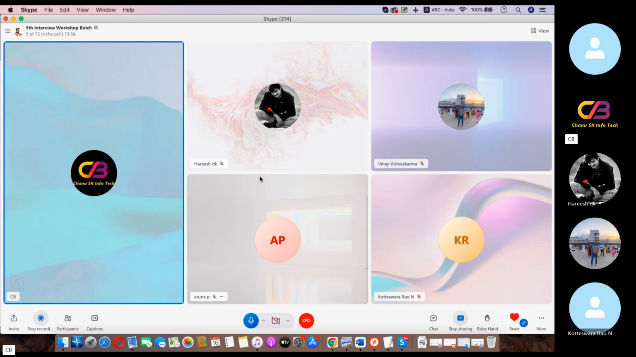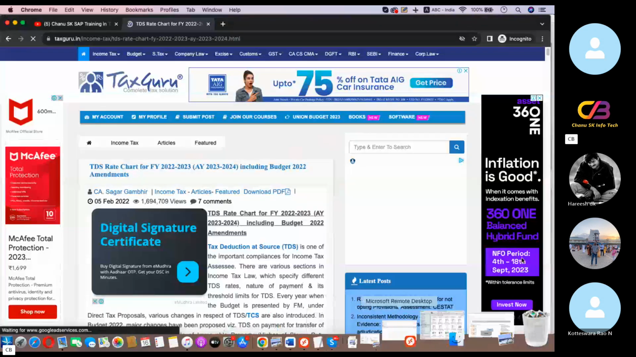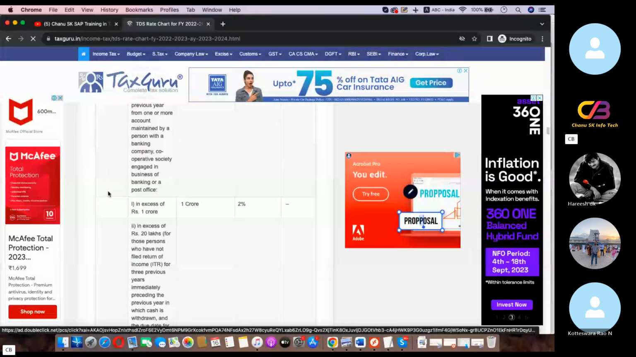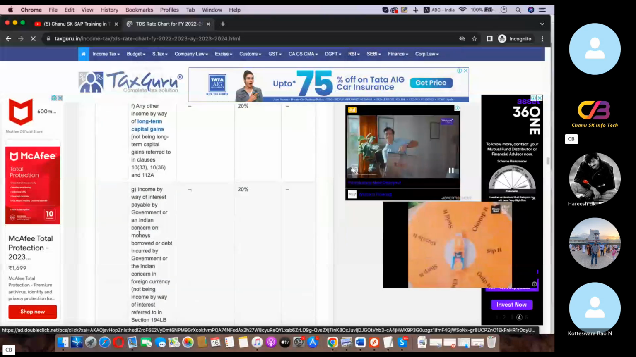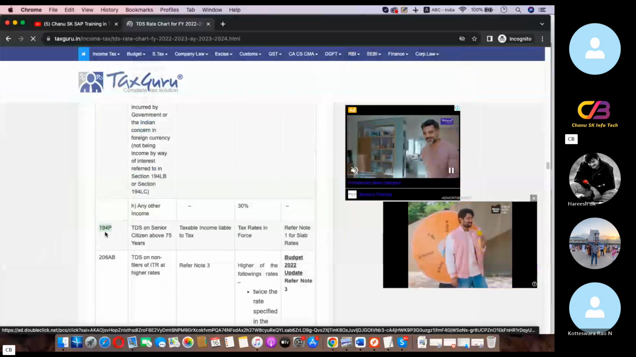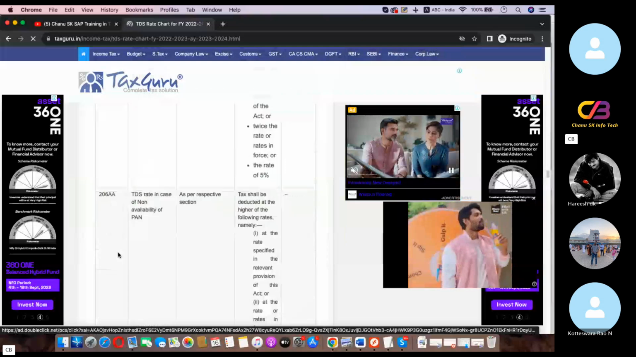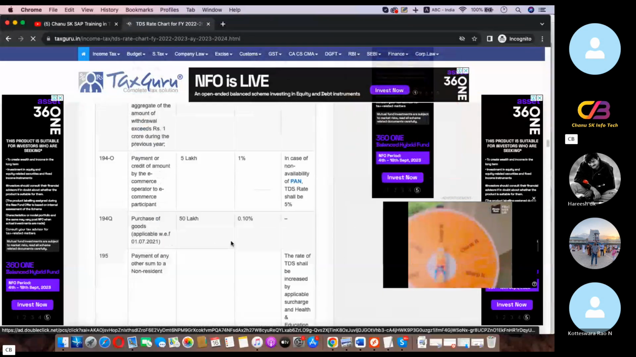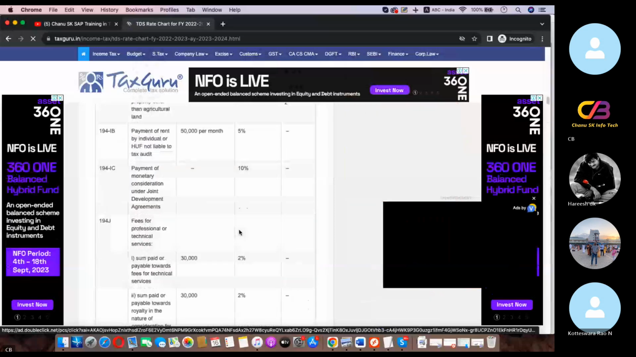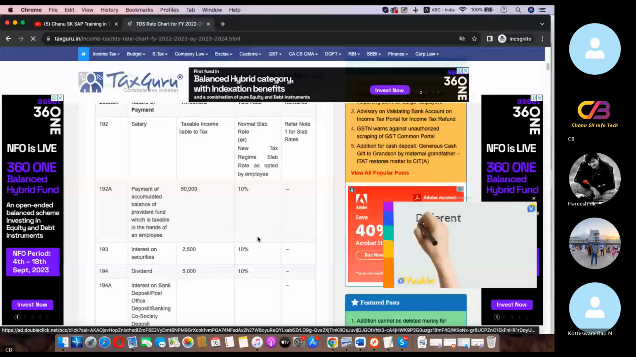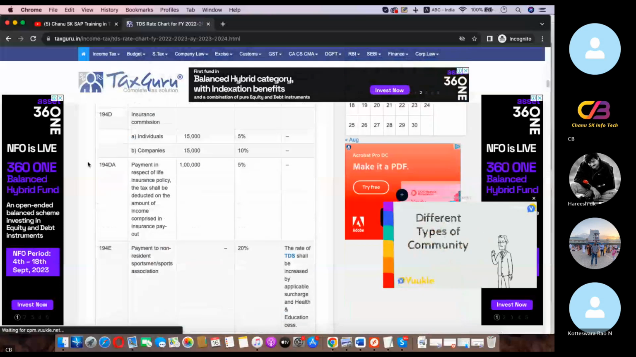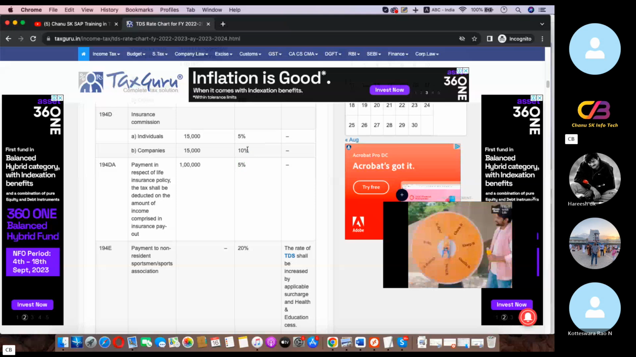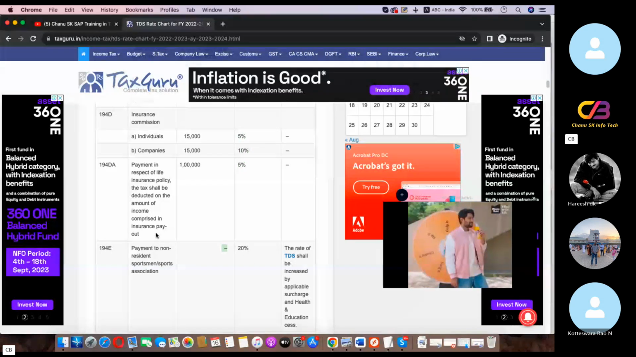Rent. For rent also TDS is applicable. So here sections are there, so many sections. TDS means tax deduction at source. Source means specific source of income. These are all specific sources of income. Every source of income has a section and rates also. These are the TDS rates. These are the sections. Every source of income has rates like 5%, 10%, 20%, like that.